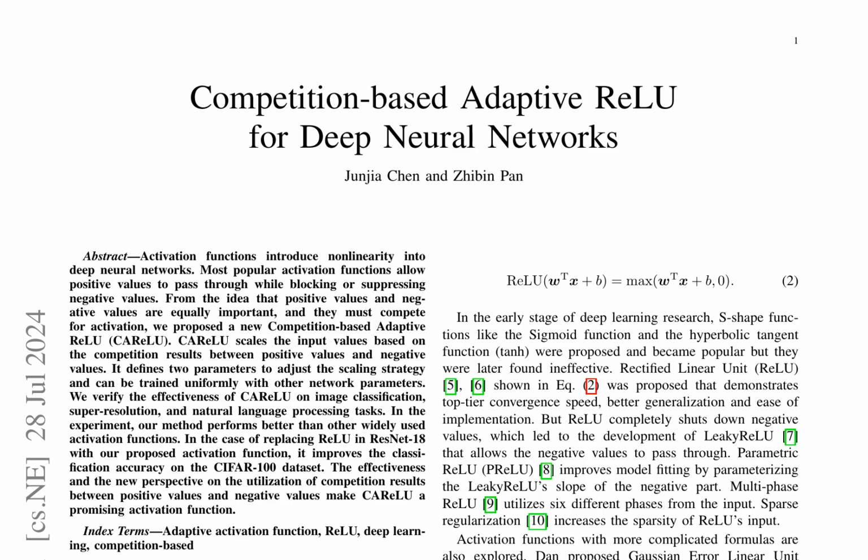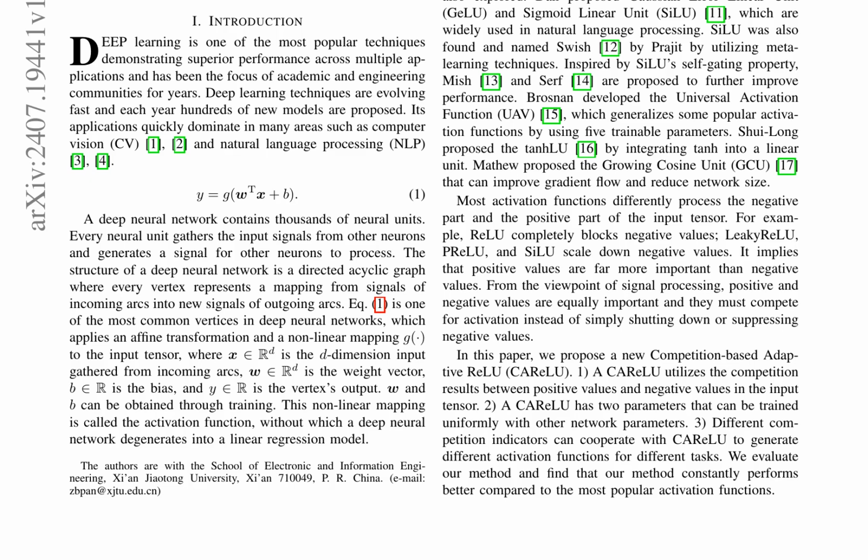Introduction: Deep learning techniques have been evolving fast and are now widely used in various fields such as computer vision and natural language processing. A deep neural network contains thousands of neural units, each of which gathers the input signals from other neurons and generates a signal for other neurons to process. The structure of a deep neural network is a directed acyclic graph where every vertex represents a mapping from signals of incoming arcs into new signals of outgoing arcs. The nonlinear mapping, also known as the activation function, is a crucial part of this process. Without it, a deep neural network would degenerate into a linear regression model.